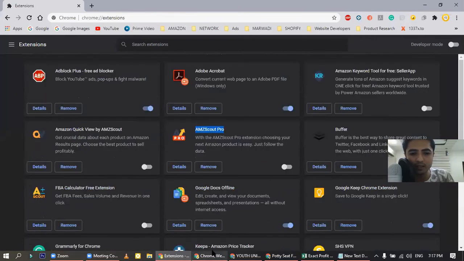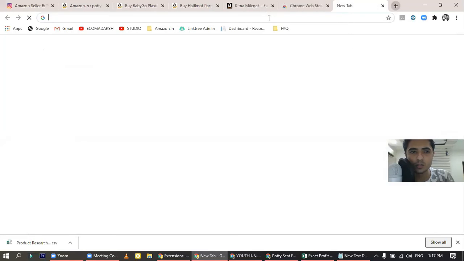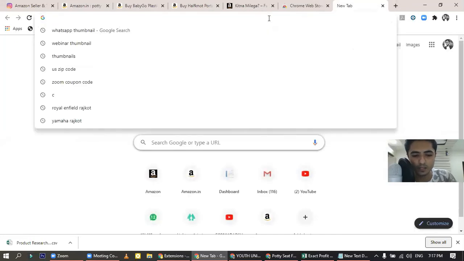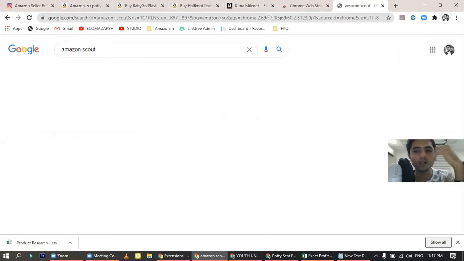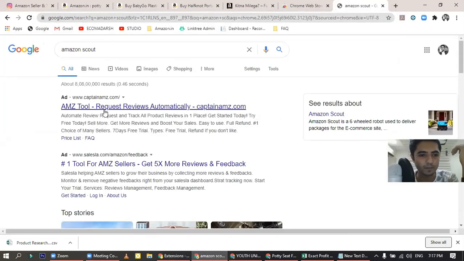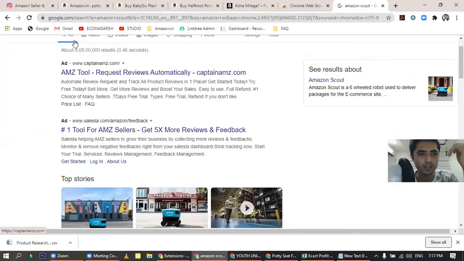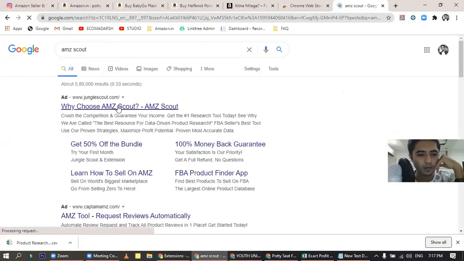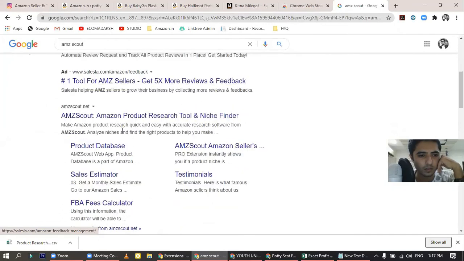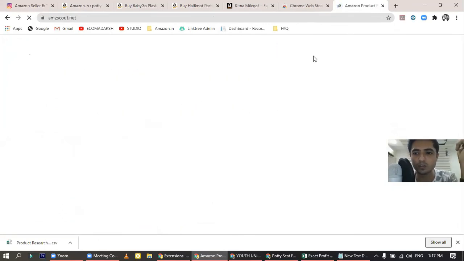Now to add these, what you can do is you can go to Amazon Scout's website, AMZ Scout. On Amazon Scout's website, you could find these tools over there.